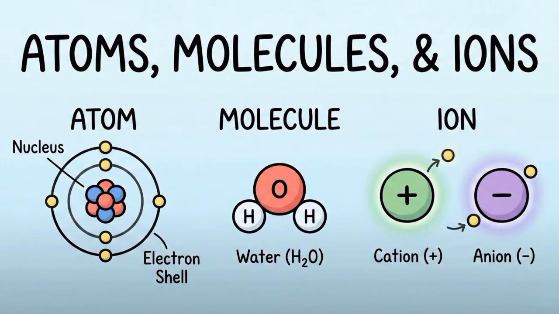The third topic I want us to look into is the particle level of chemical substances, which is atoms, molecules, and ions. To understand matter, we must look at its smallest unit. We have the atom, which is the smallest unit of an element that can take part in a chemical reaction. It can be dependent atoms or it can be independent atoms.